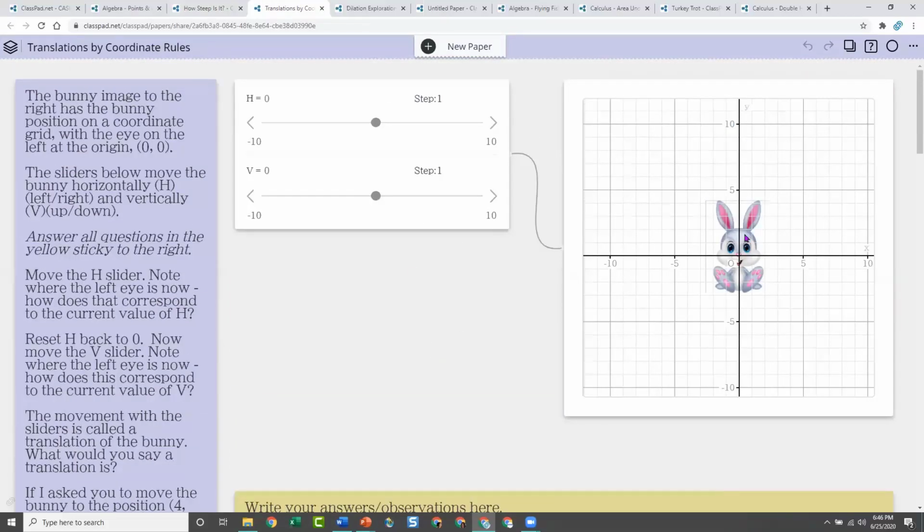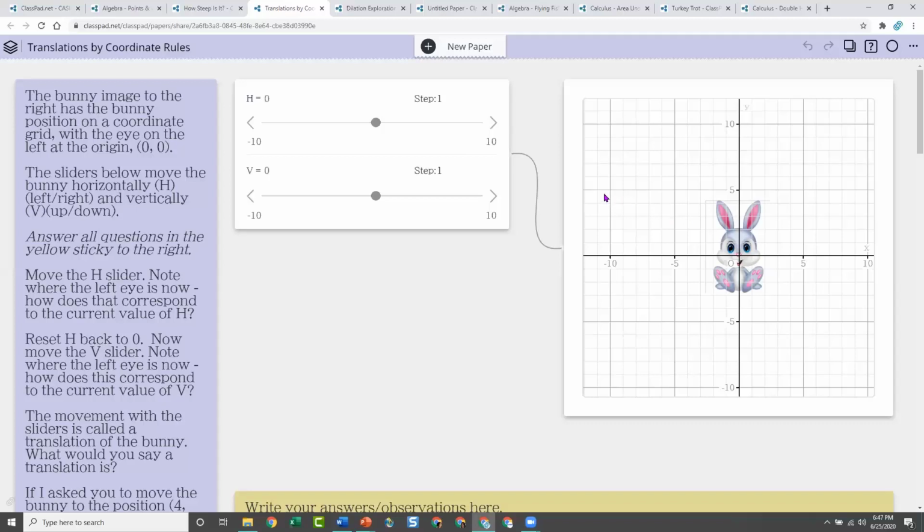All right, so this activity is an introduction to translations by coordinate rules, using an image to help them see what's happening. This is an image of a bunny, and the bunny's nose is at the 0 point, so they're basically following the nose, right? I'm just explaining what has happened with this image. I am going to show you how to do this, so don't panic. This image was inserted using sliders. The sliders allow me to move the image, and these sliders were designed specifically to be horizontal and vertical, H for horizontal and V for vertical, because we're talking about translation.